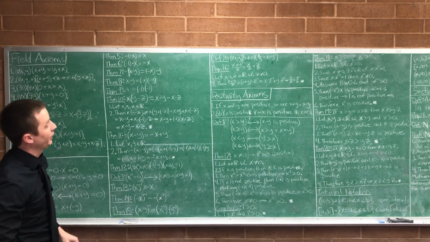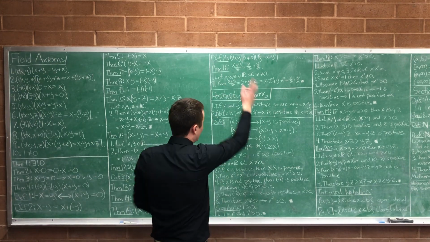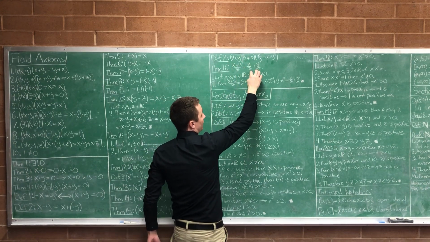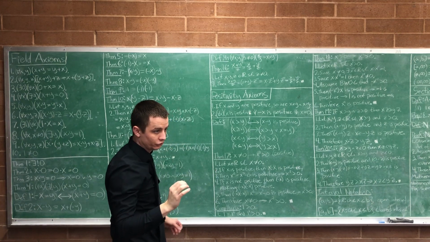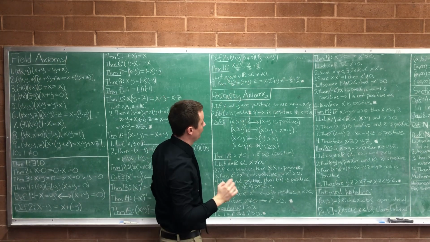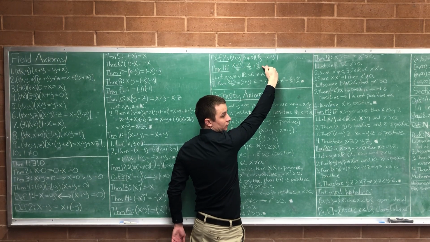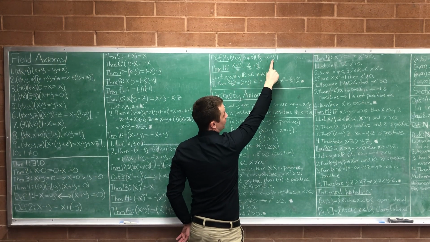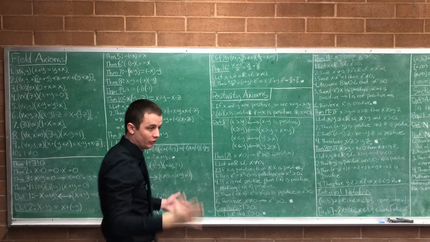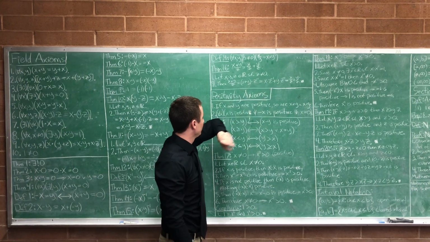Good? Okay. So now let's do a quick proof using this definition of division. What are we going to prove? We're going to prove x plus y divided by z is the same thing as x divided by z plus y divided by z. Pretty straightforward? Okay? So let x, y, and z be real numbers such that z is not 0. Notice that this is only defined if z is not 0, because whatever's in the denominator is a multiplicative inverse of something. I can only have a multiplicative inverse if it's not 0. So let x, y, and z be numbers such that z is not 0.